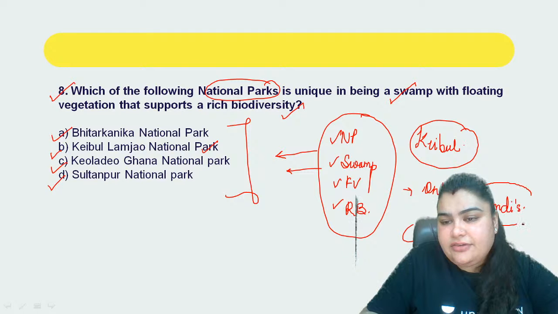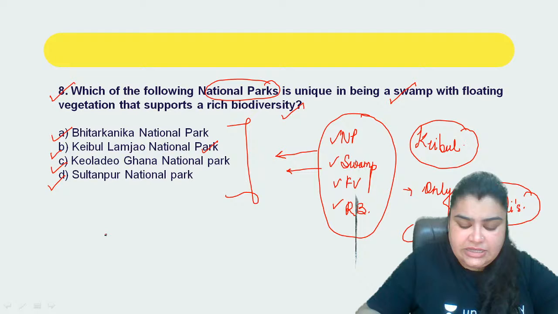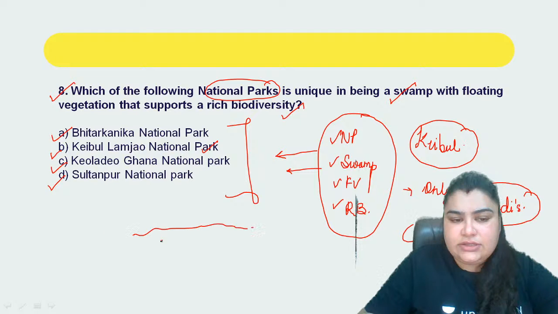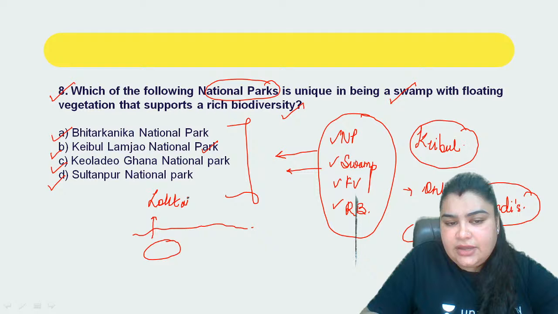Now what do the phumdis do? This is the water, right? Phumdis are on Loktak Lake basically. So on Loktak Lake, in the middle of it, these little masses of vegetation which are called phumdis are going to stay afloat, right? So as these phumdis stay afloat here, what are we going to notice here?